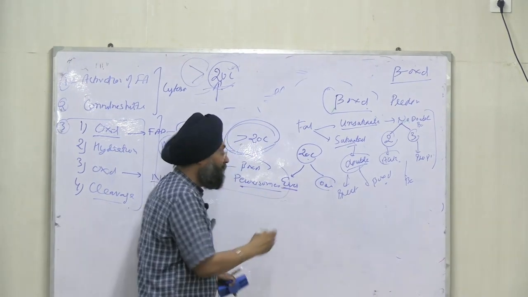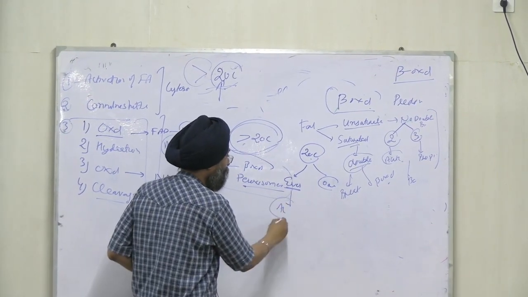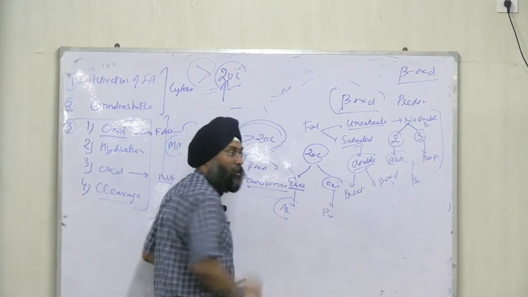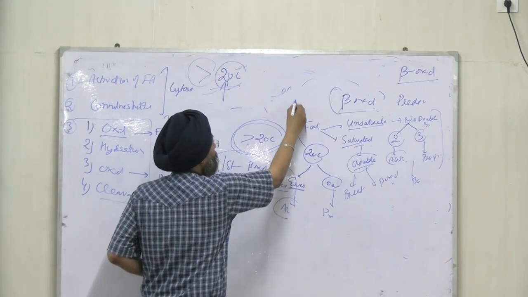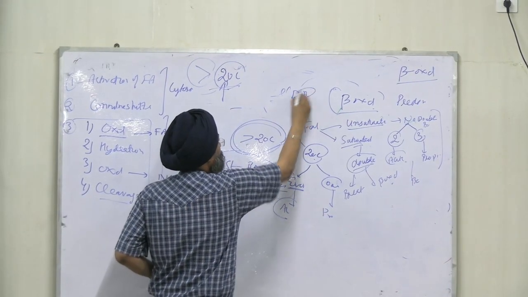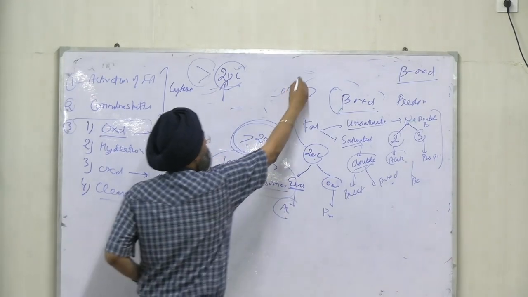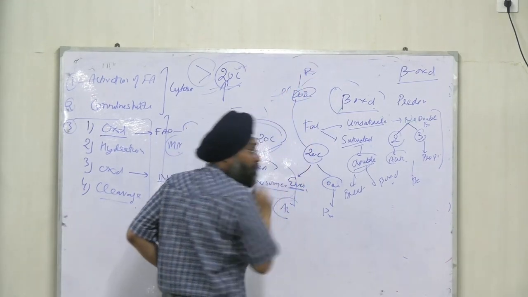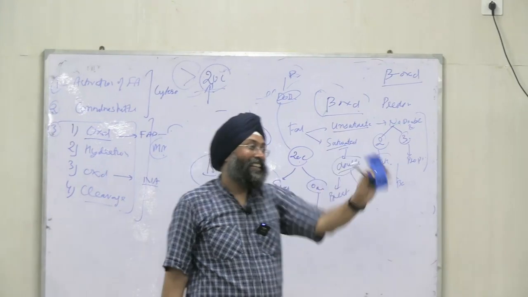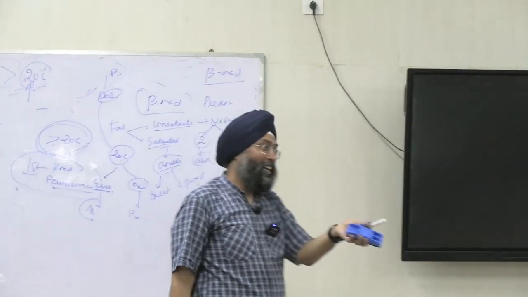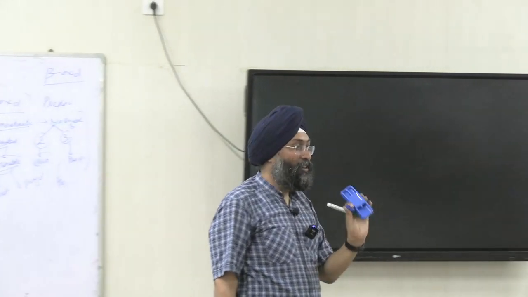If even chain, it will form acetyl CoA, and if odd, propionyl CoA, through beta oxidation. But before that, if double bonds are there, it will first break the double bonds and then beta oxidation will proceed. Great intelligence. You are eating any fat, but the body knows whether to go for beta oxidation or omega oxidation, to break through peroxisomes, whether it is an even chain or odd chain fatty acid. You don't even know, the body knows.